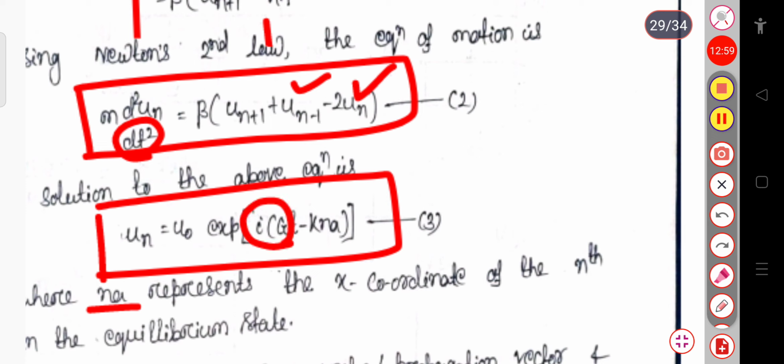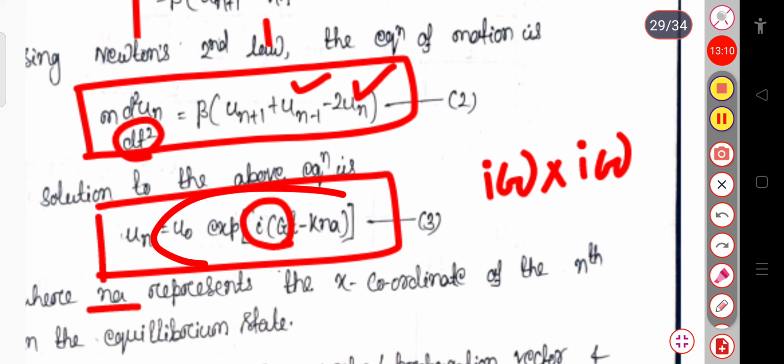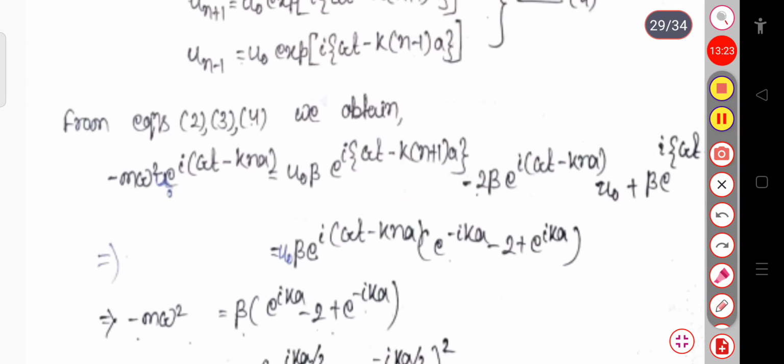For the first derivative we get i omega, and for the second derivative again i omega, and the rest of the terms remain as they are, that is u naught exponential i omega t minus kNa. So i omega into i omega, i square is minus 1, gives omega square. So this will be minus m omega square u naught exponential i omega t minus kNa.